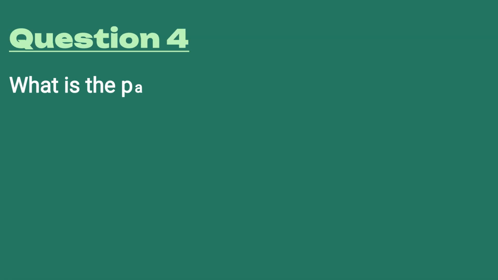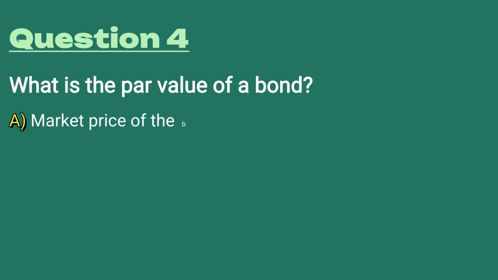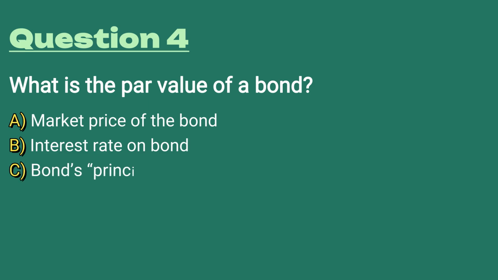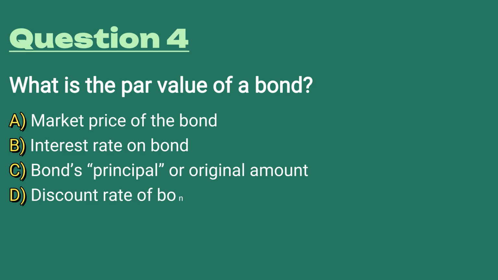Question number 4. What is the par value of a bond? A, the market price of the bond. B, the interest rate on the bond. C, the bond's principal or the original amount. Or D, the discount rate of the bond.